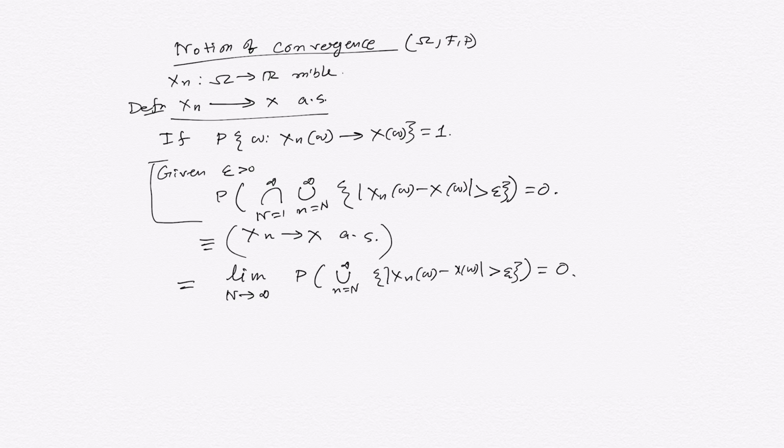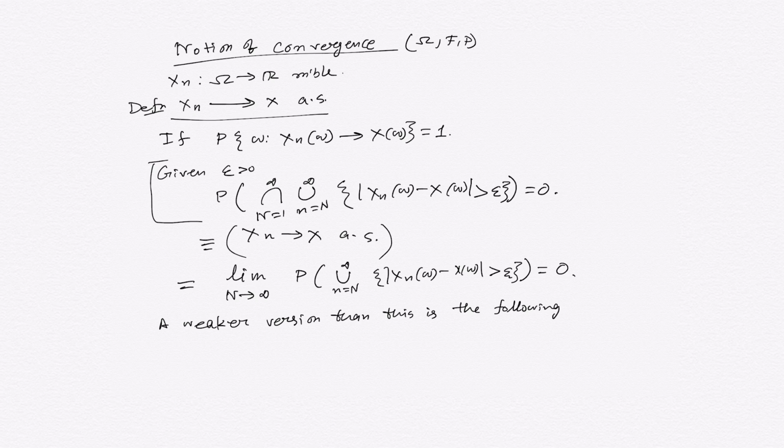However, a weaker version could be the following. Instead of asking that the probability of this whole union goes to 0, we can ask that the probability of only this thing goes to 0. This is of course a weaker version, because the union is the larger set.